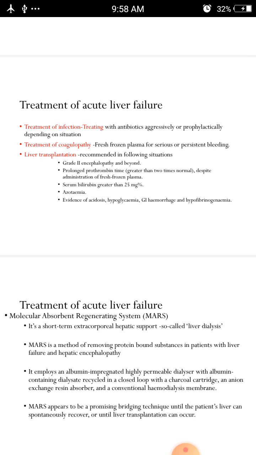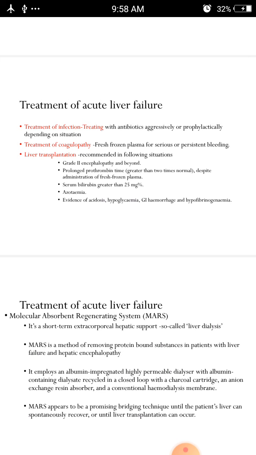So this molecular absorbent regenerating system is mainly used for treatment of liver failure, which can remove the toxins that are protein bound inside our blood vessels, or in liver cells or blood vessels anywhere. Okay.